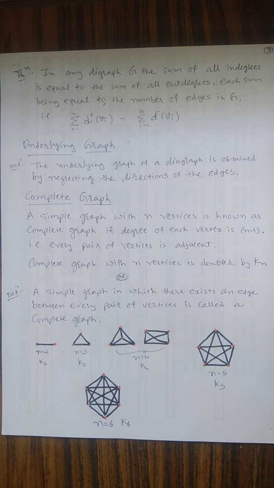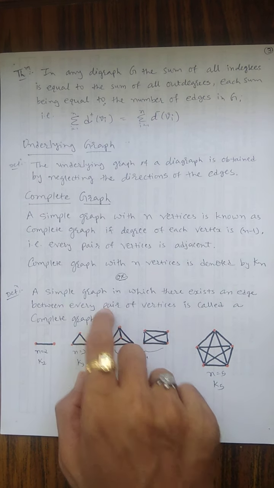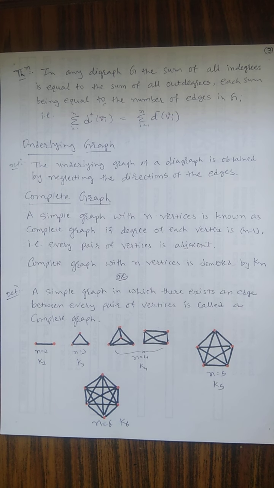Now the complete graph. The definition of the complete graph is the most important thing that you have to remember. First of all, I discuss the definition of the complete graph, then I can give you some explanation about it. A simple graph in which there exists an edge between every pair of vertices is called a complete graph.